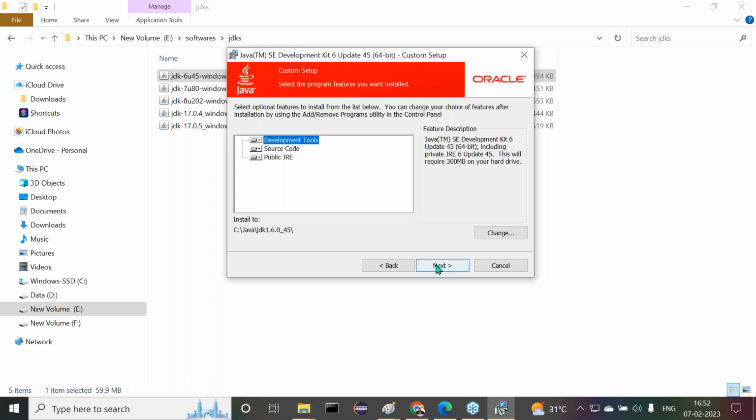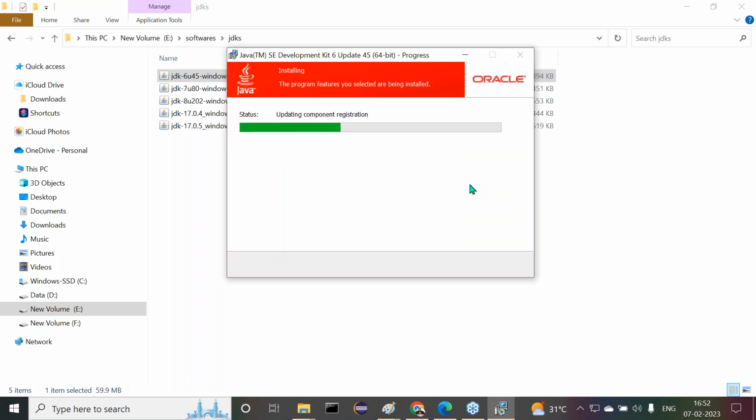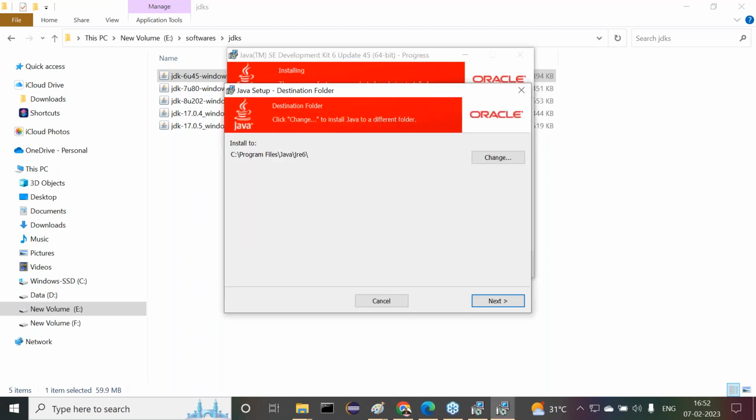The next one is the next button here. Click on the next button. If we click on next, JDK is going to be installed. After that, it is asking about the JRE installation. All of you guys observe carefully. Right, sir. Whenever we install the JRE, now it is asking about the location: Program Files Java JRE 6. Again, I want to install the JRE under C Java.